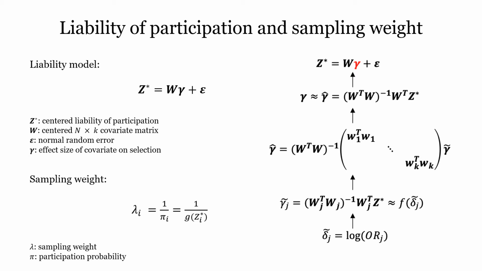Here, we propose a framework to estimate the liability of participation for UK Biobank samples. Using the estimated liability, we can construct sampling weight and use selection model to adjust for participation bias.